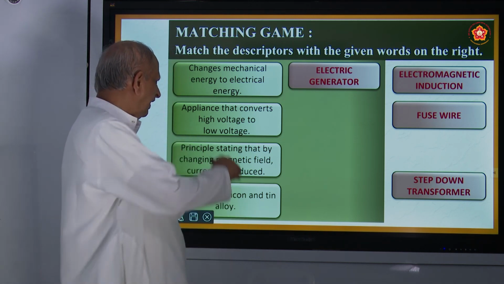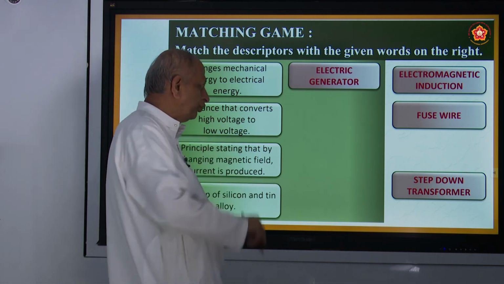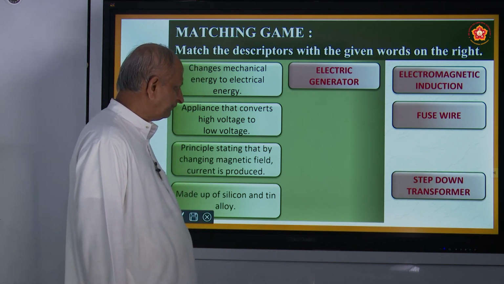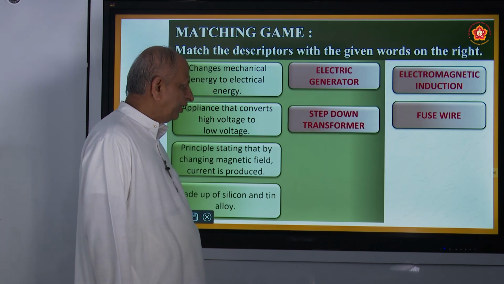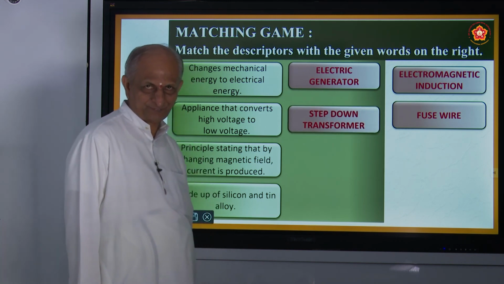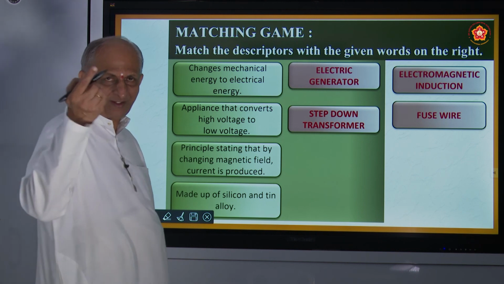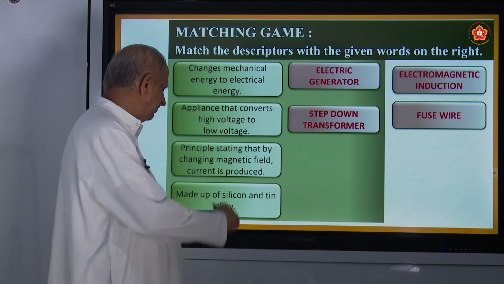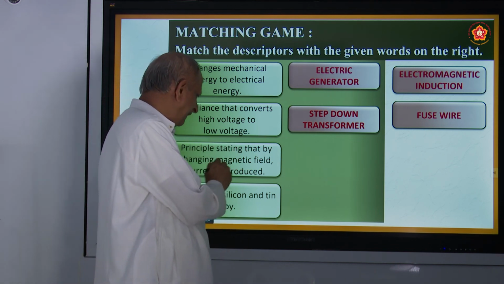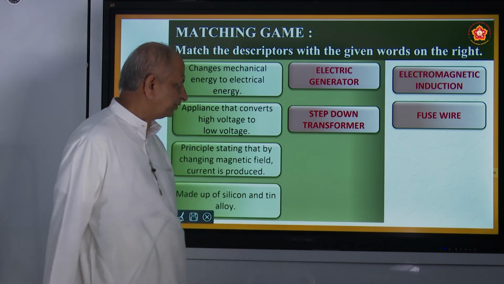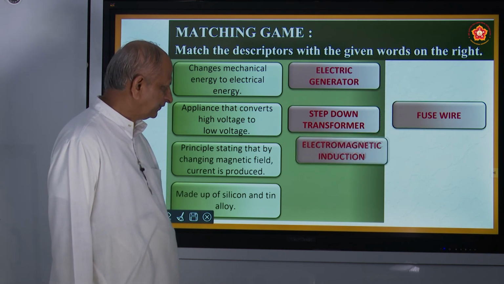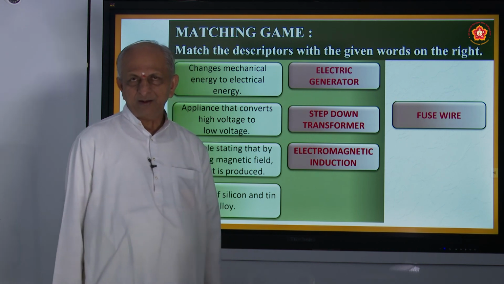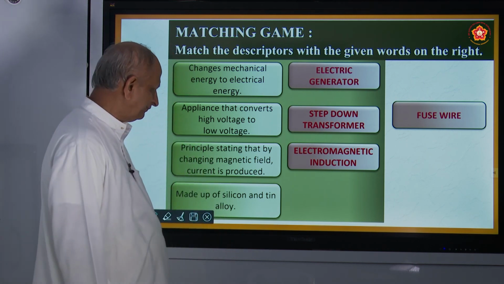Okay. Appliance that converts high voltage to low voltage. High voltage to low voltage, you have a step down transformer. Suppose it is low to high, step up transformer. Principle stating that by changing the magnetic field, current is also produced. That is called electromagnetic induction, found out by Michael Faraday.